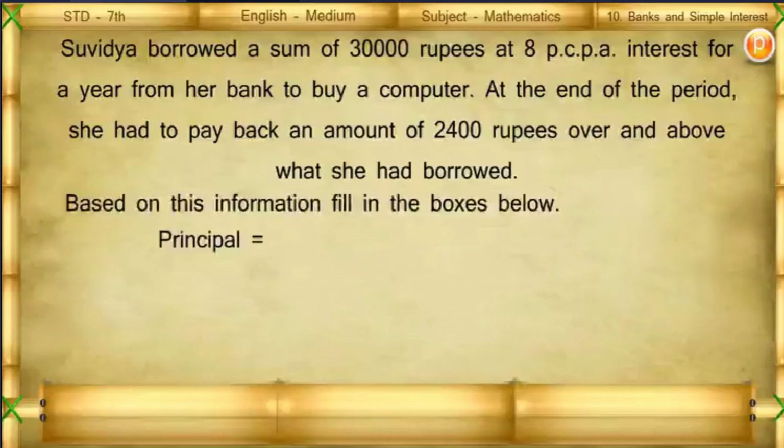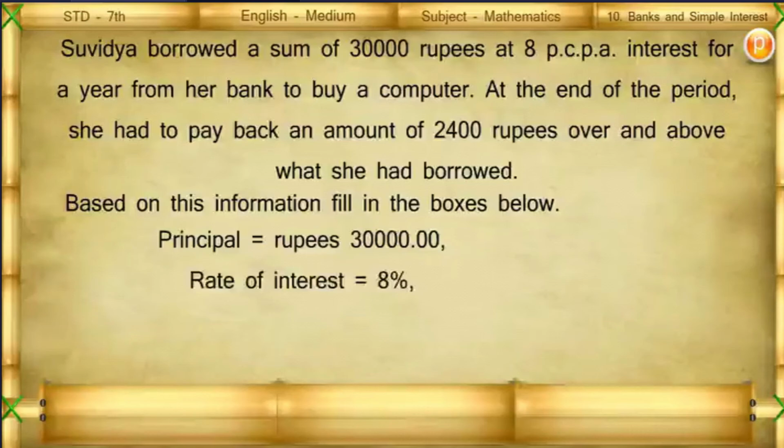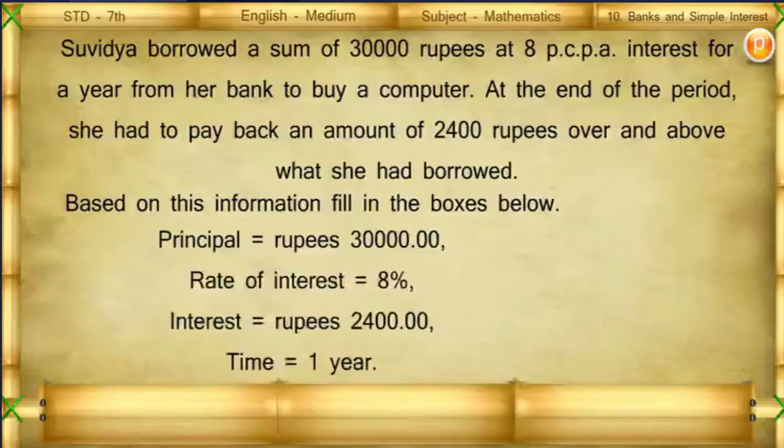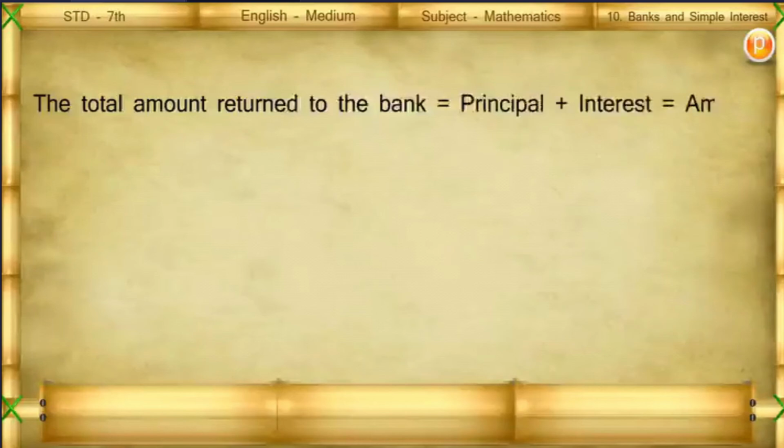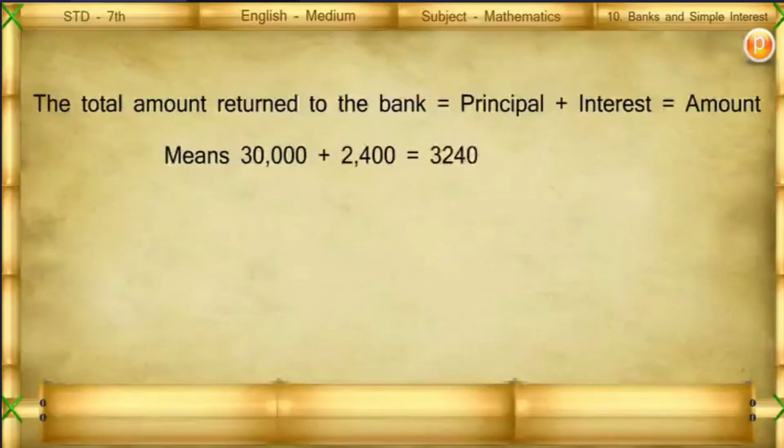Principal equals rupees 30,000. Rate of interest 8%. Interest rupees 2,400. Time 1 year. The total amount returned to the bank is equal to principal plus interest is equal to amount. Means 30,000 plus 2,400 is equal to 32,400.